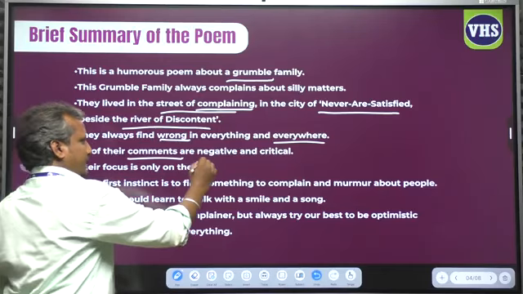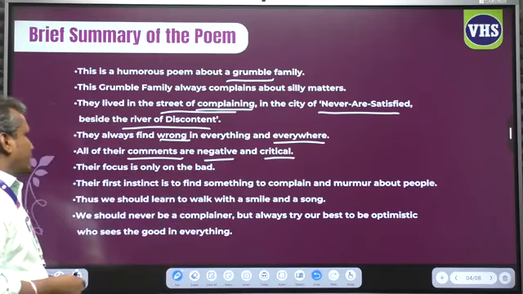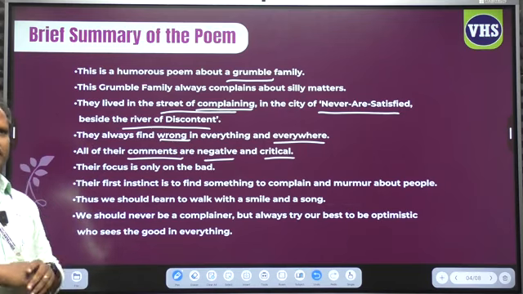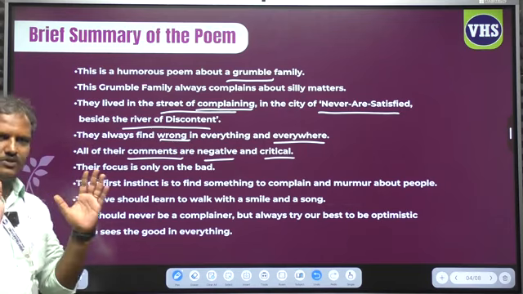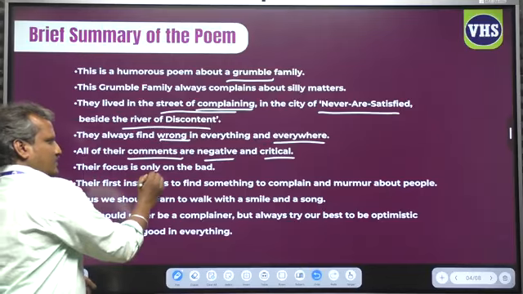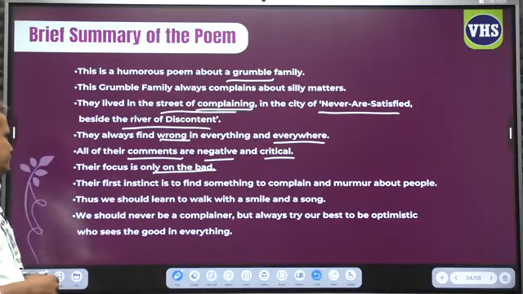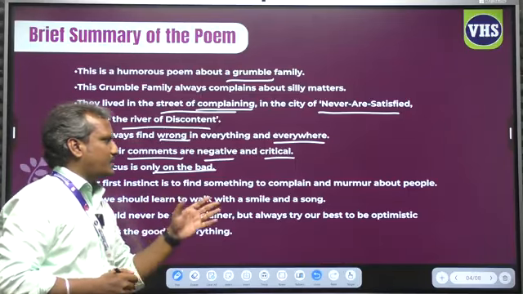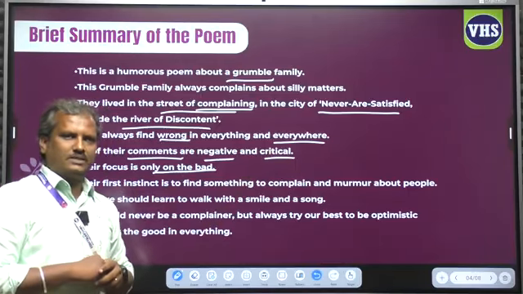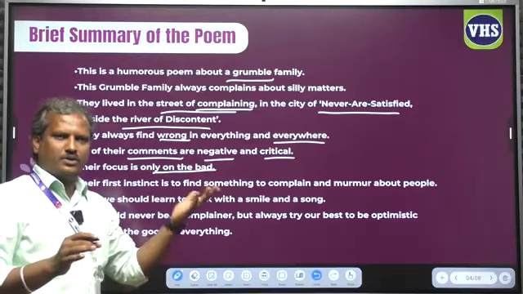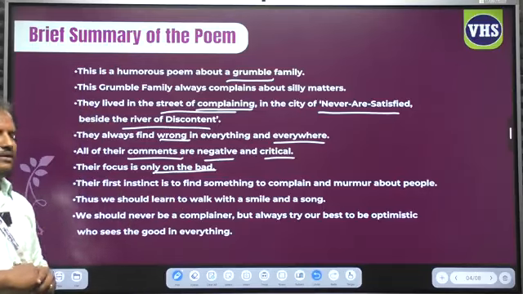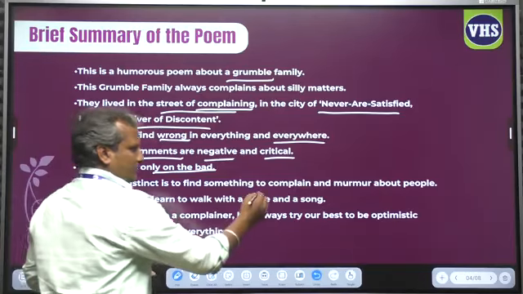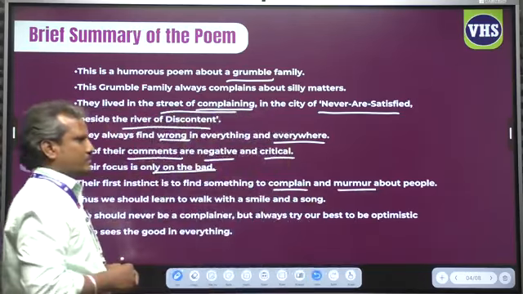Their comments are negative and critical. Their focus is only on the bad things, in a bad manner. They won't focus on the good things. Their first instinct is to find something to complain and murmur about the people. They won't find anything good about the people; they only find something to complain and murmur about.